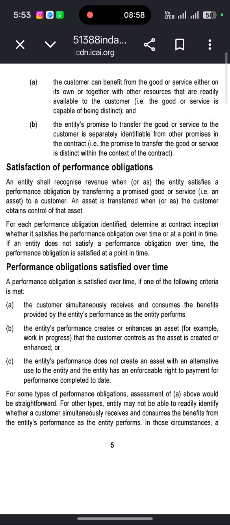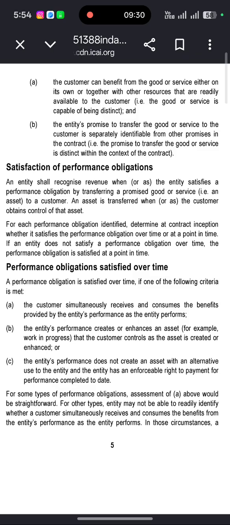Satisfaction of the performance obligation. An entity shall recognize revenue when or as the entity satisfies the performance obligation by transferring the promised goods or services, that is, an asset, to the customer. An asset is transferred when or as the customer obtains control of that asset. For each performance obligation identified, determine at contract inception whether it satisfies the performance obligation over time or at a point in time.